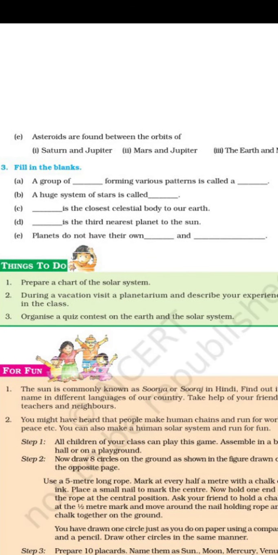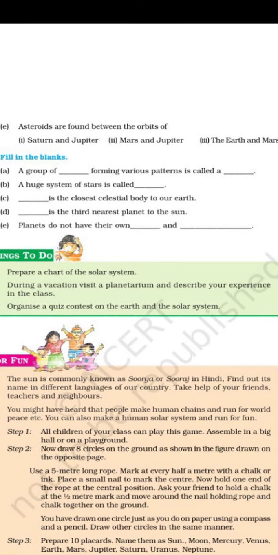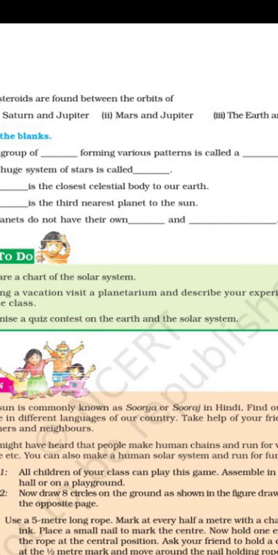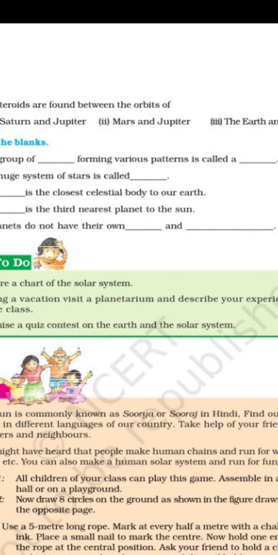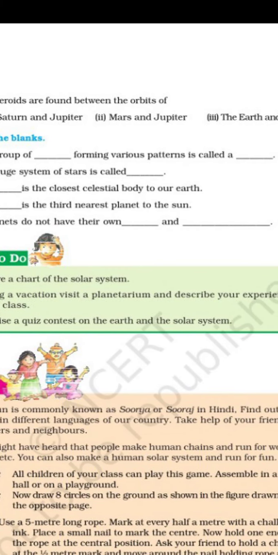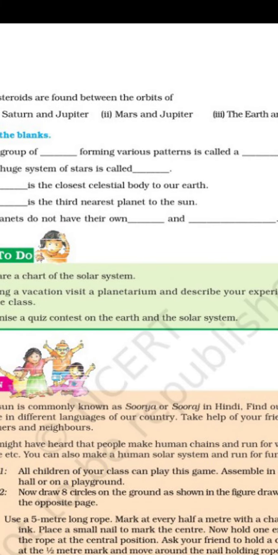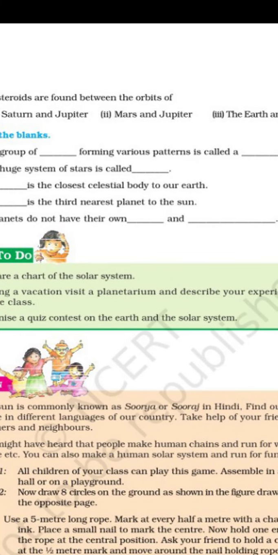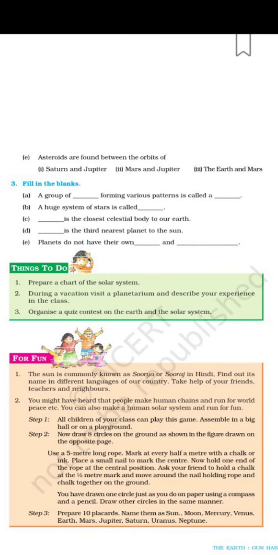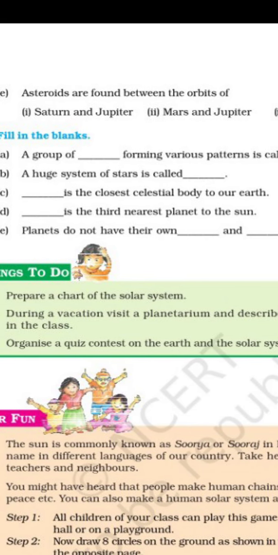Now, a group of stars forming various patterns is called a group of dash. A group of stars forming various patterns is called a constellation. Many stars make a pattern or shape that is called a constellation. Now, a huge system of stars is called dash.